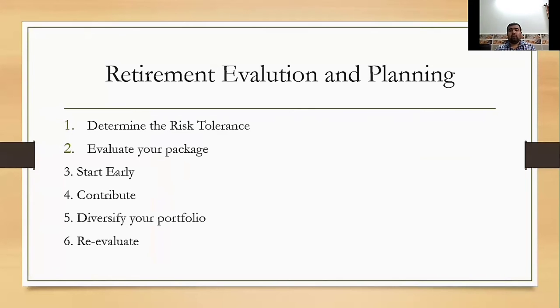Our next point, start early. Start contributing to your retirement at an early age, in your late 20s, because life gets complicated over the years with houses, kids, aging parents and so on. After that, compounding: save each and every penny, as the interest you earn on your retirement fund each year is added to the original amount you invested.